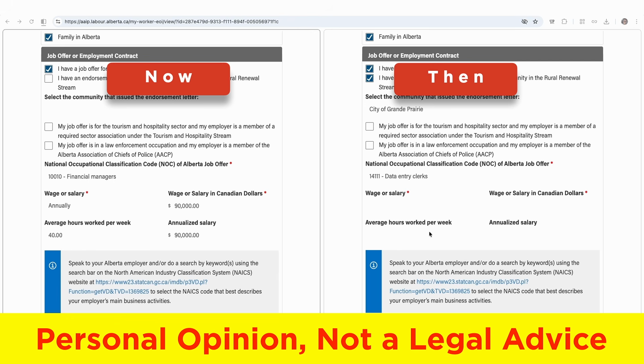So if you are waiting for an invitation to apply, and if you have not yet applied, in my personal opinion, there is no harm in canceling your expression of interest and creating a new one. That will make sure that Alberta has your latest information and uses that to make a decision on your application.